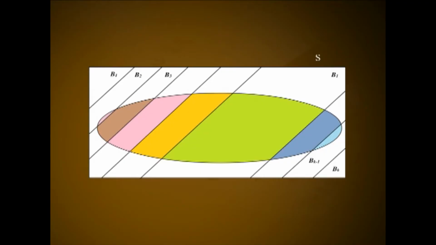Here, the event A can happen only through any of the shaded portion. Hence, A can be expressed as the union of the disjoint areas shaded in different colors. They are A intersection B2, A intersection B3, etc., A intersection Bk minus 1. Hence, A equal to A intersection B2 union A intersection B3 union, etc.